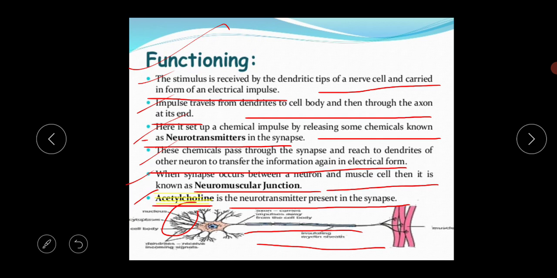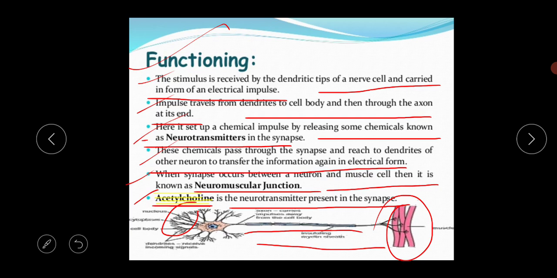Okay, after that it sets up a chemical impulse by releasing some chemicals known as neurotransmitters, which are present in this portion. So these chemicals pass through the synapse and reach the dendrites of the other neuron to transfer the information.